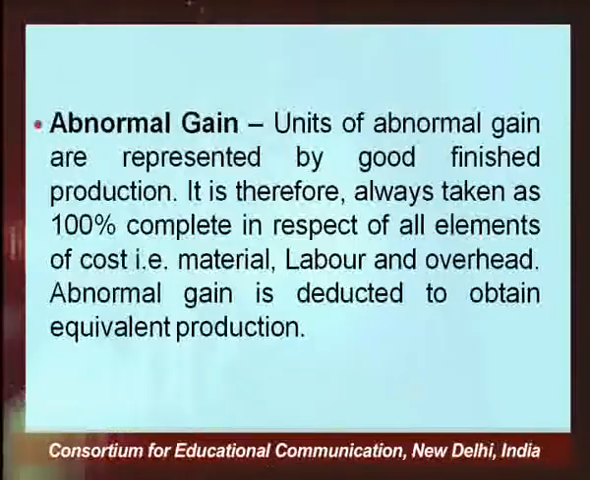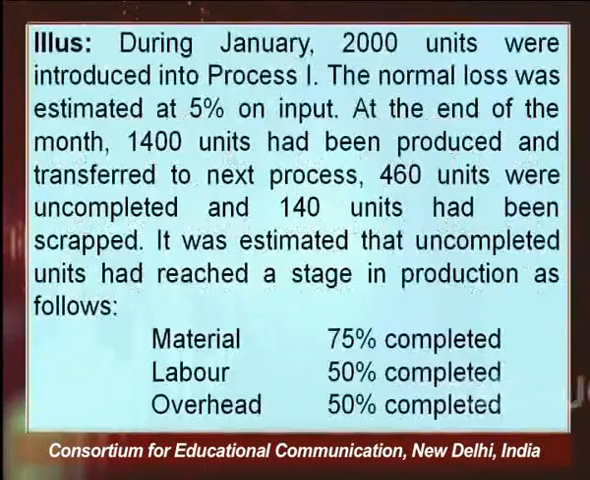Right. So, it is represented by good finished production, because you will be able to know abnormal gain only when the production has completed, production has taken place. It is therefore always taken as 100% complete in respect of all elements of cost. That is, all the three elements, material, labor and overheads, we presume have been 100% completed. So, abnormal gain is deducted to obtain the equivalent production. This is very important. Abnormal gain is deducted to get equivalent production.